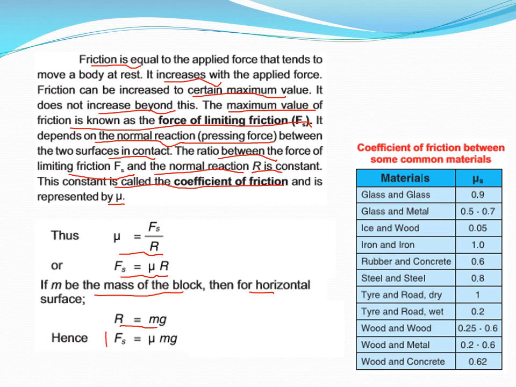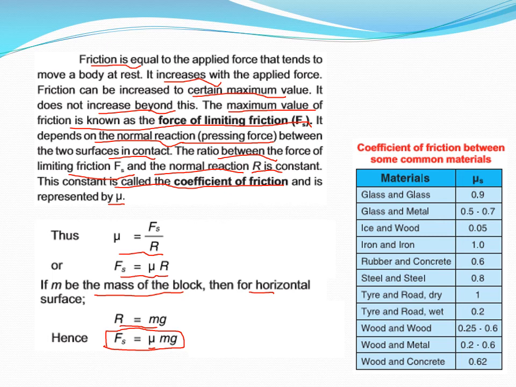So finally we get Fs equals mu times mg. Here, dear students, you are observing the role of weight as far as frictional force is concerned, and mu compromises between the magnitude of frictional force and the magnitude of weight.